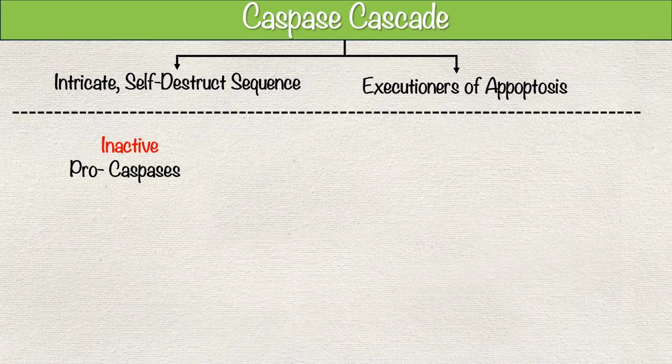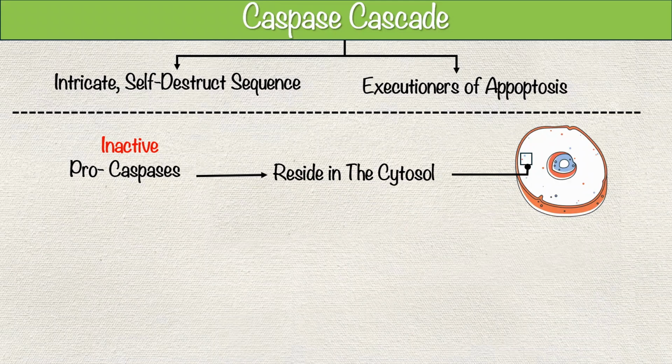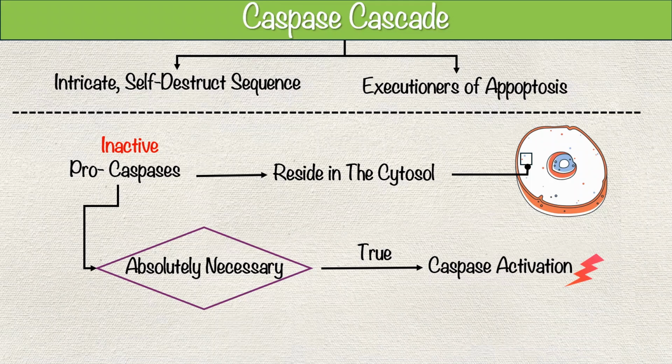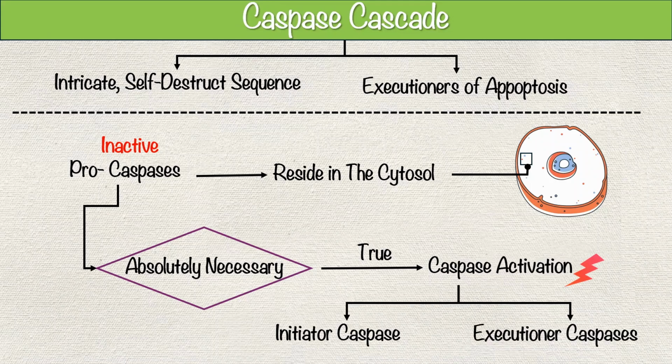Caspases are synthesized in an inactive form, called procaspases, and they reside in the cytosol of nearly all cells. This inactive state is essential. It ensures that caspases are only activated when absolutely necessary, preventing unintended cell death. There are two main classes of apoptotic caspases: Initiator Caspases and Executioner Caspases.